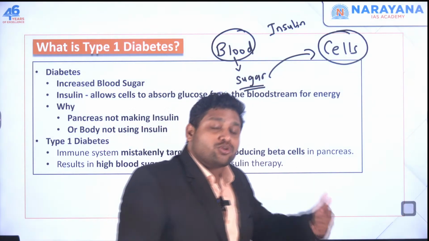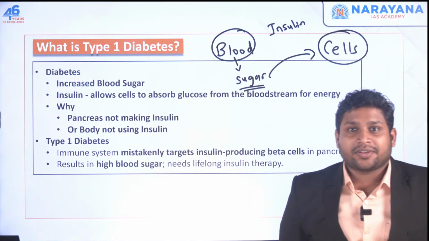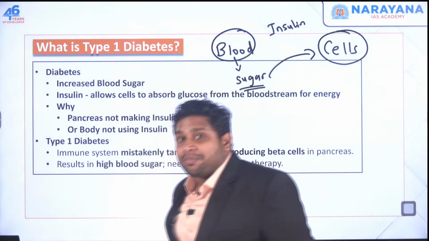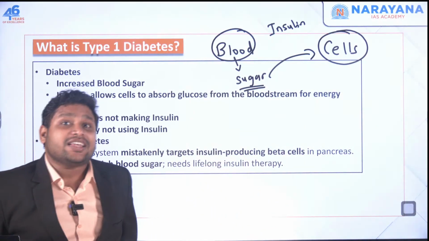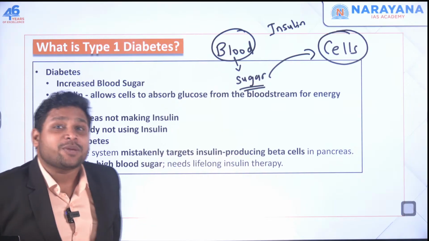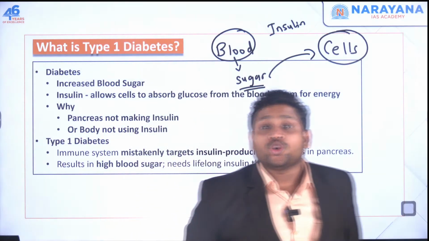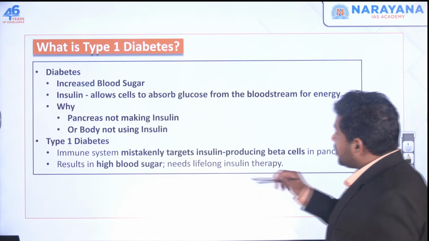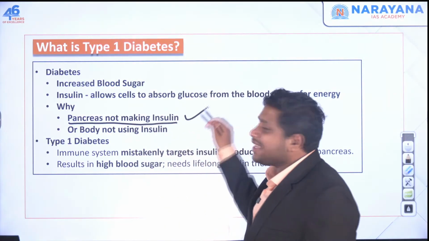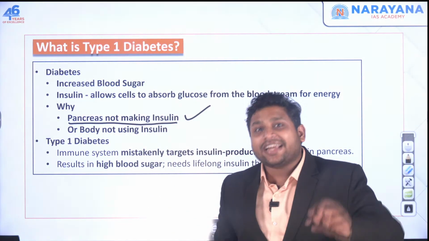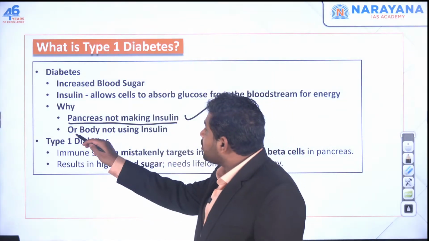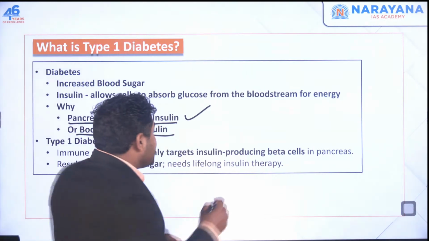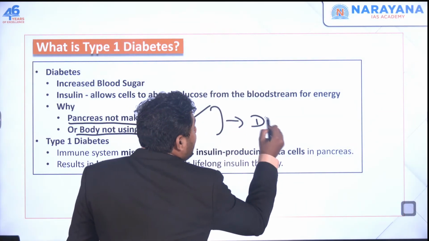This sugar will not be absorbed by the cells if you do not have insulin. So that's the reason we say that people who are suffering from diabetes, in their body, either the insulin is not present or their body is not in a position to use that insulin. Okay, so when the pancreas in your body is not making the insulin at all, or is making it in very small quantity, or the body is not using the insulin that is produced in your pancreas, this is the situation which we call diabetes.